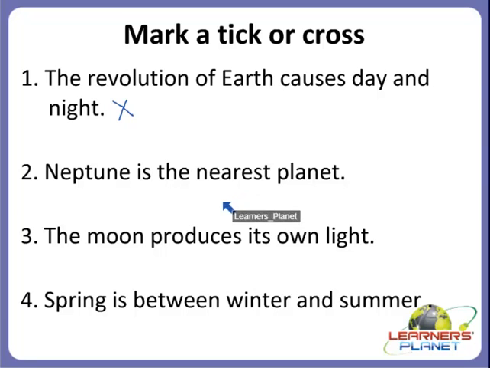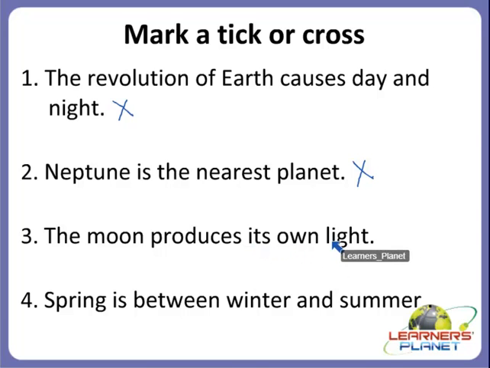Neptune is the nearest planet. Is this the correct one, children? Is Neptune considered the nearest planet? No, this is also the incorrect one. Neptune is the farthest planet, not the nearest planet. Alright children, now the next one.